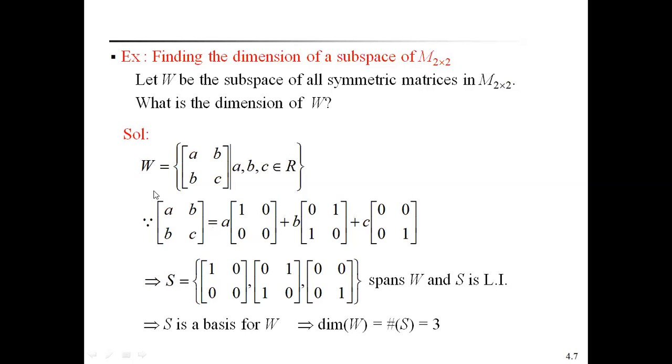That means any vector of W can be expressed as a linear combination of these vectors. That means S spans W. And also, as shown in these examples, S is linearly independent. Therefore, S is a basis for W. Therefore, the dimension of W is equal to the number of vectors in the basis set. How many vectors are there here? See, 1, 2, 3. That's why the dimension of W is equal to the number of vectors of S, that is equal to 3.